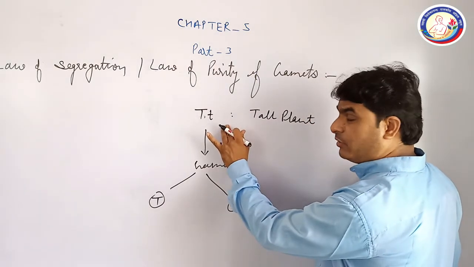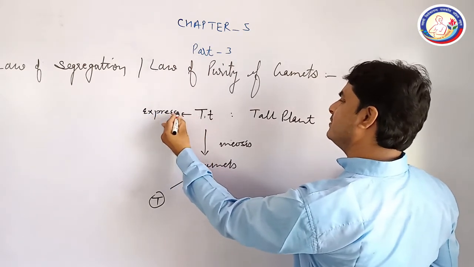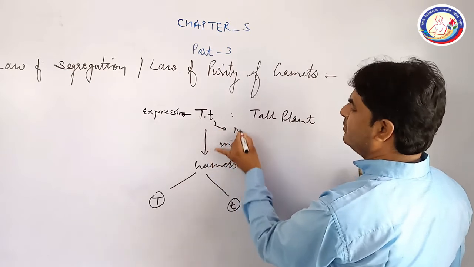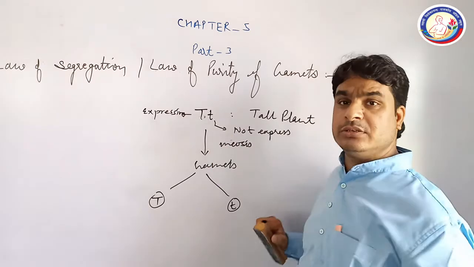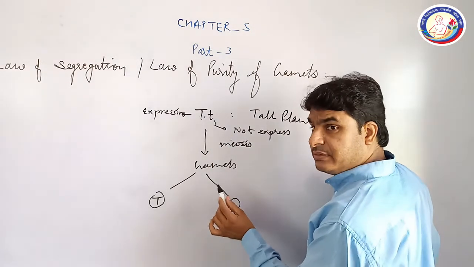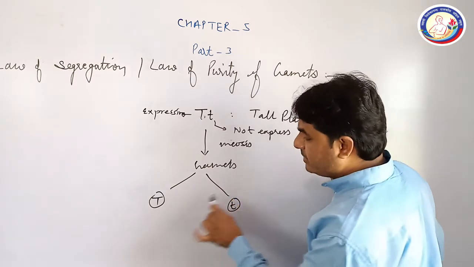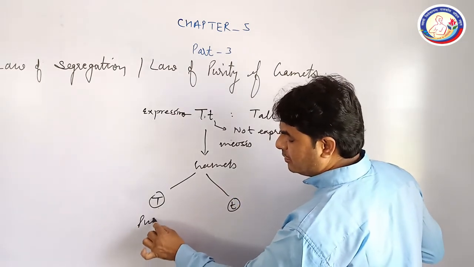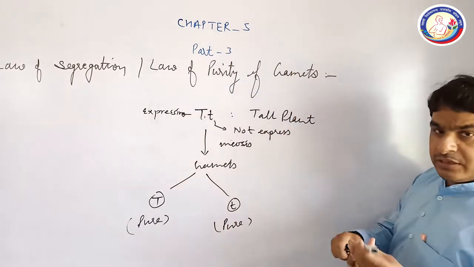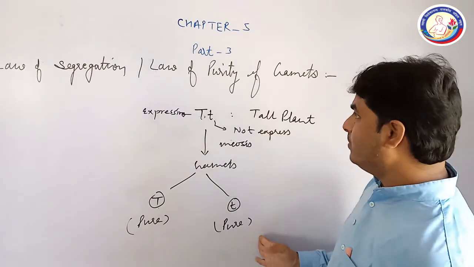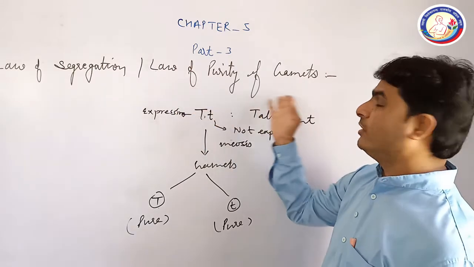In the heterozygous condition, T was expressing its character, but this one is not expressed. In the presence of capital T, small t is not expressed. But as it undergoes meiosis during gametogenesis, gamete formation, it is pure for its dominant character and pure for its recessive character. So whenever gametes are formed, they will always be pure for the character. So this is also known as the law of purity of gametes.